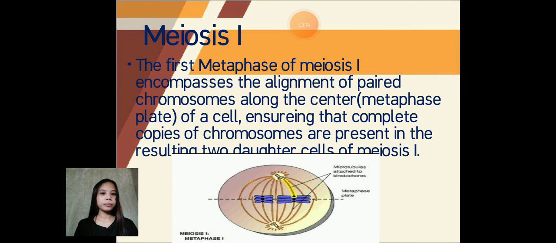Next is metaphase 1 of meiosis 1, which encompasses the alignment of paired chromosomes along the center metaphase plate of the cell, ensuring the complete copies of chromosomes are present in the resulting two daughter cells of meiosis 1.